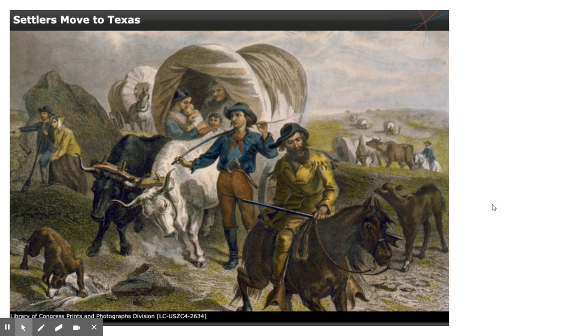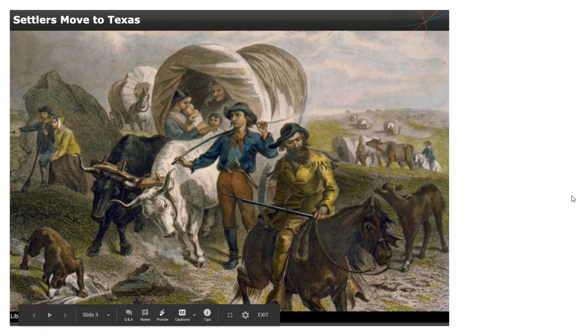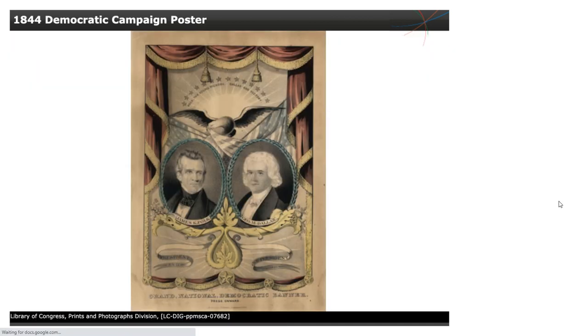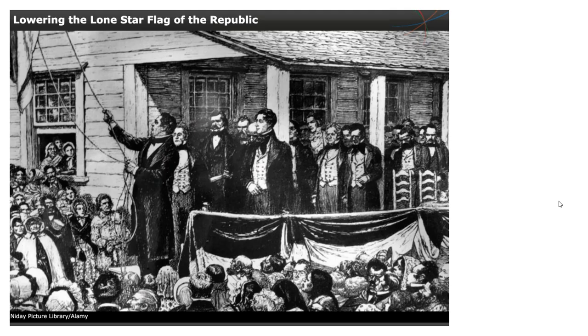Picture, settlers moved to Texas. 1844 Democratic campaign poster. James Polk and Dallas. Lowering the Lone Star flag of the Republic.